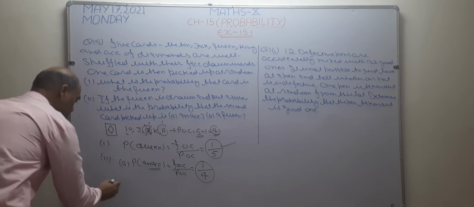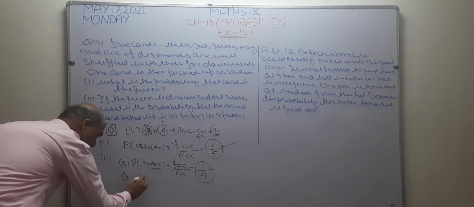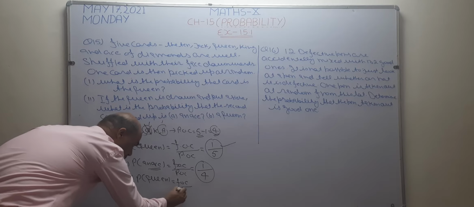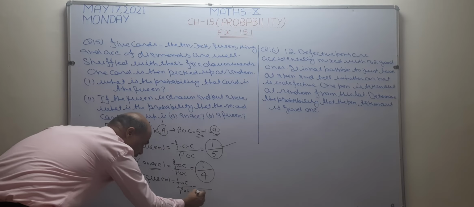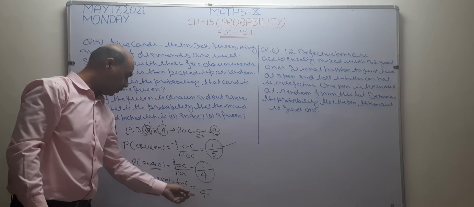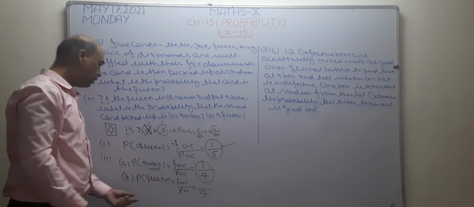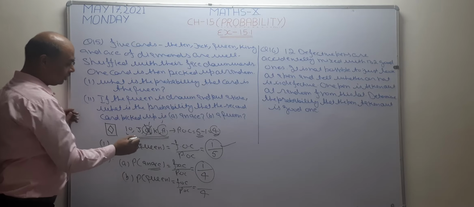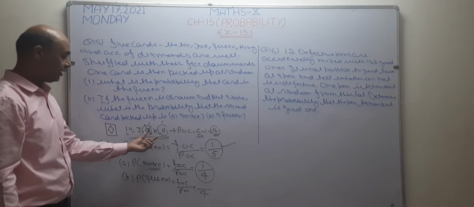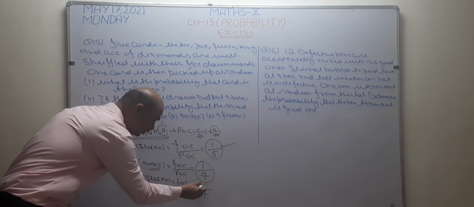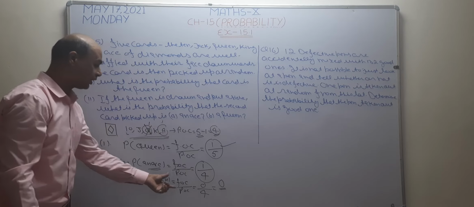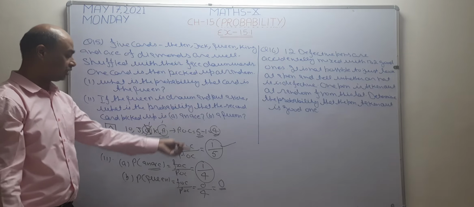Now see, I want to solve its B part. In B part, I want to find the probability of queen. Formula again, FOC upon POC. POC for this question is again 4. Now, in my favor, card is queen. Now I want to check how many queens are there. No queen are there. It means it is impossible event. Impossible event probability is 0. So this become 0 by 4. 0 by something is 0. So answer for this part is 0. Okay. I hope it is clear now.